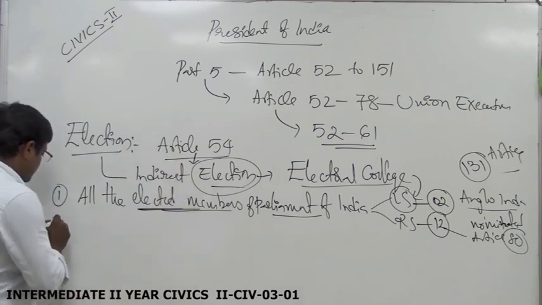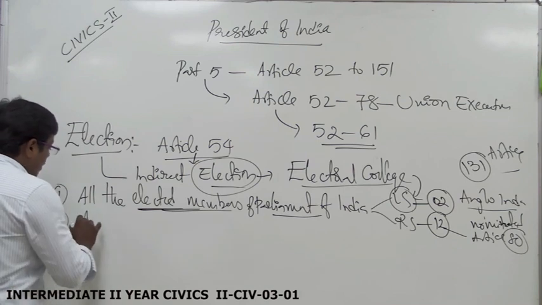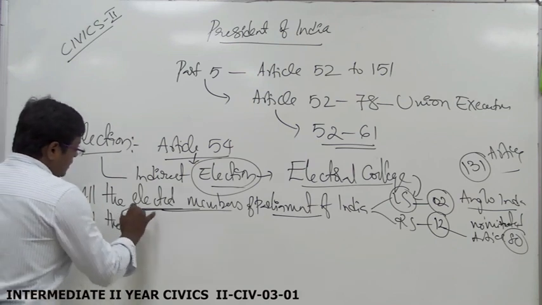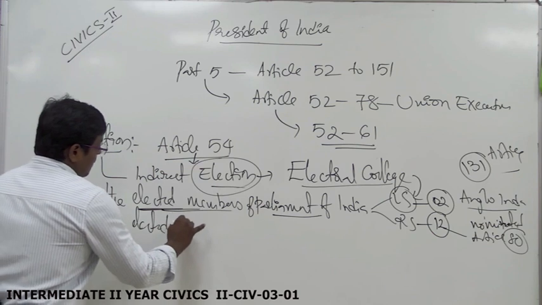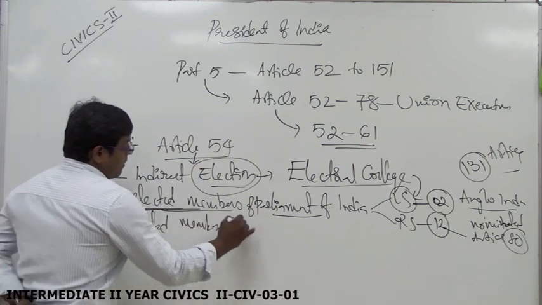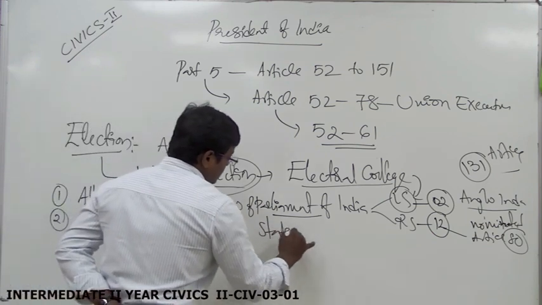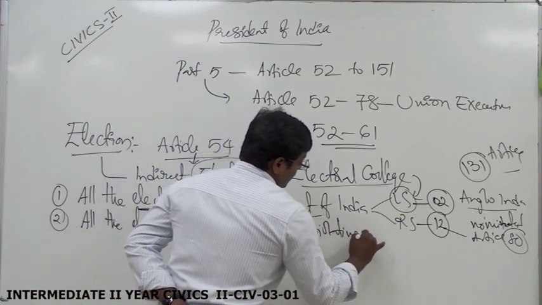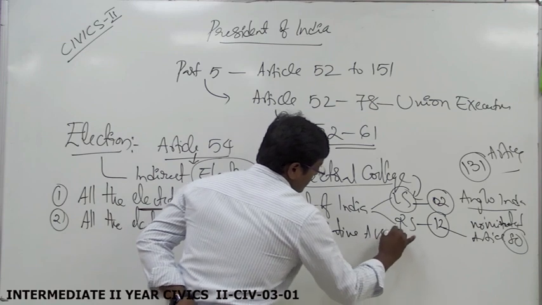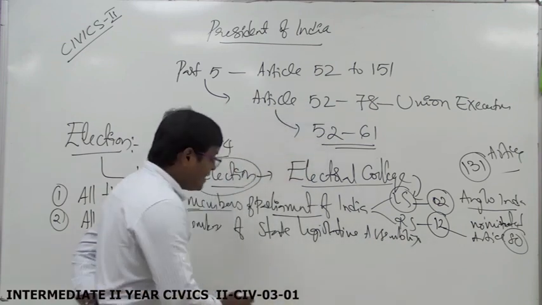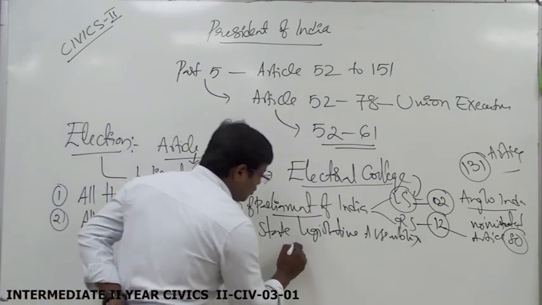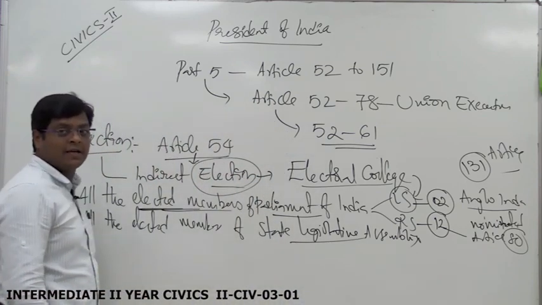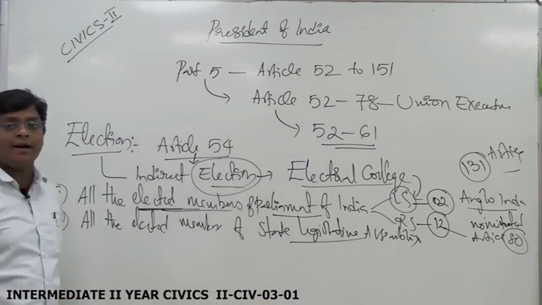Then the second category is all the elected members of the state legislative assemblies of all the states, who are also included in the electoral college.